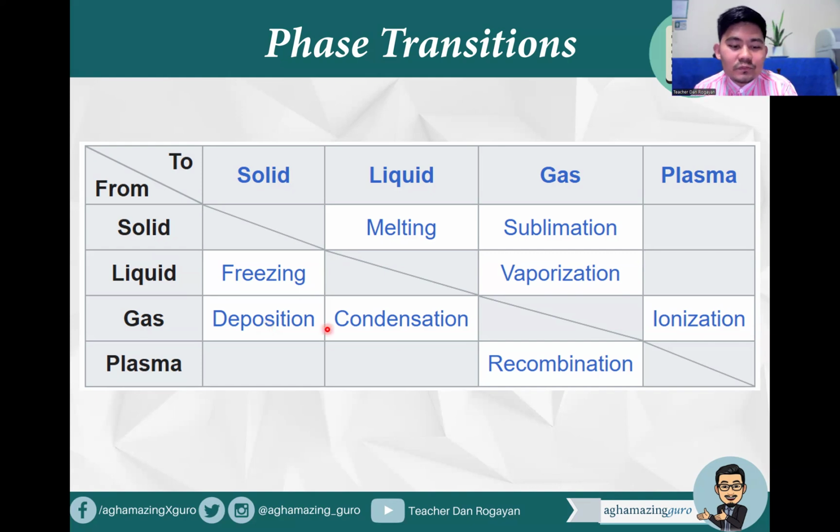Okay, so the root word here is deposit. So gas to liquid is condensation, another step in our hydrologic cycle. Gas to plasma is ionization. Ion is charged atom, right? Then plasma to gas, that's recombination or otherwise known as deionization. Okay? So these are phase transitions of our states of matter, which are all physical changes.